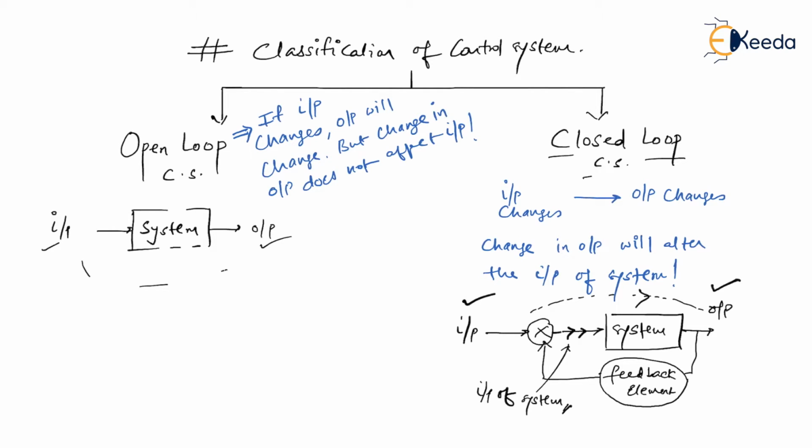And this type of system, where a system along with the feedback mechanism is called a closed loop control system, and a system without presence of feedback element is considered to be open loop control system. Of course, when we compare open loop control system with closed loop control system, we see the extra element is present as a feedback element in closed loop control system, which is going to increase the cost of the overall system. Am I right? Yes, we are going to discuss in detail every system, that is open loop and closed loop. As I said, after defining them technically, I was about to give you some real-time examples. Let's see those examples and then you get more clarity.